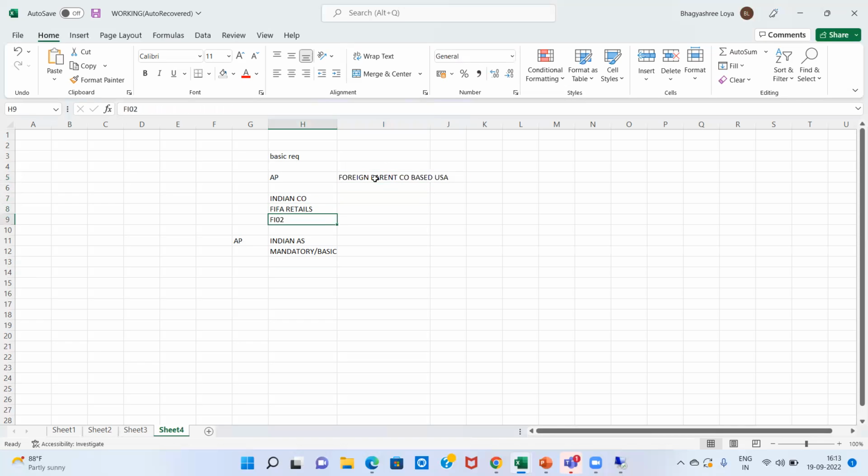In this case, the Indian company FIFA, if it has a parent company based in the USA, has to submit reports on the basis of US GAAP. Now, following the Indian accounting standard is a mandatory and basic requirement that a company has to follow, but maintaining transactions in US GAAP is an additional requirement to it.